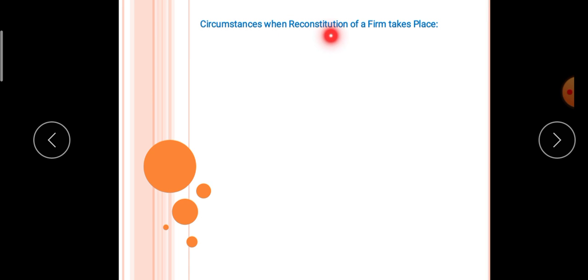Circumstances when reconstitution of firm takes place. First one, when the profit sharing ratio among the existing partners changes. The existing partners' relationship changes. Say for example, earlier two partners were sharing profits in the ratio of 60% and 40%. Now they decide to share profits equally, 50% and 50%. So the existing relation between the partners changes, the profit sharing ratio changes. One of the partners gains, another partner loses.